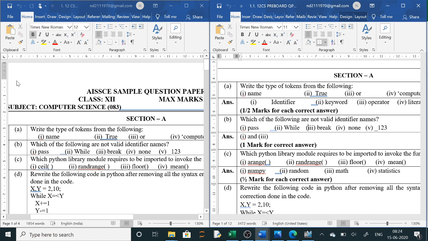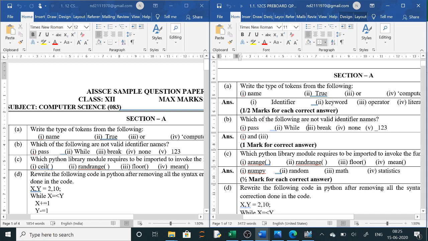Clear? Now here name means a variable name we are giving, so it is an identifier. True and False are keywords which the Python compiler is using. Or is an operator; and, or, not, all these are operators. These are logical operators. Clear? You can write here operators, or logical in bracket. You could have written logical operators. Then 'computer' is in single quotes, so it is a literal, constant, string literal.